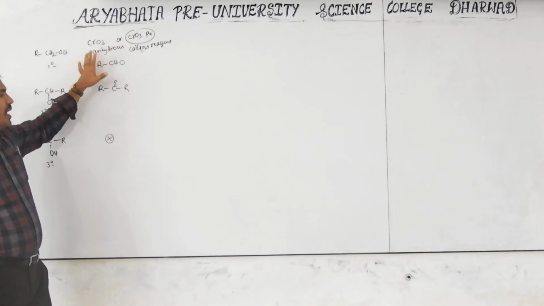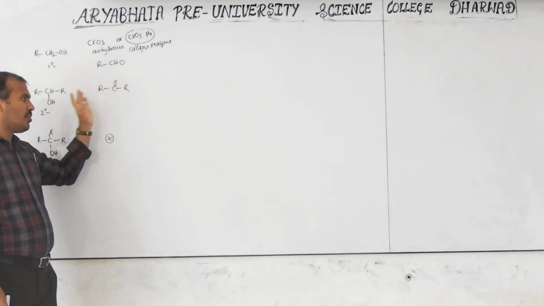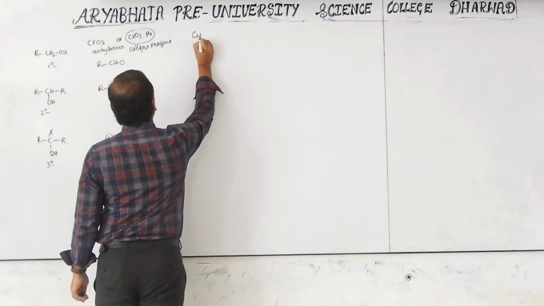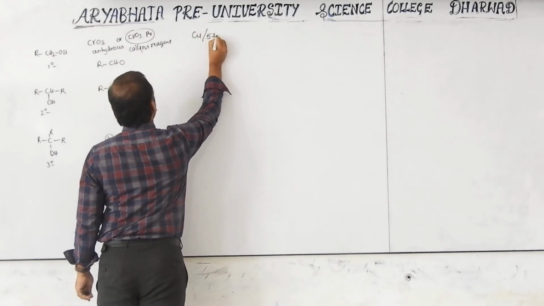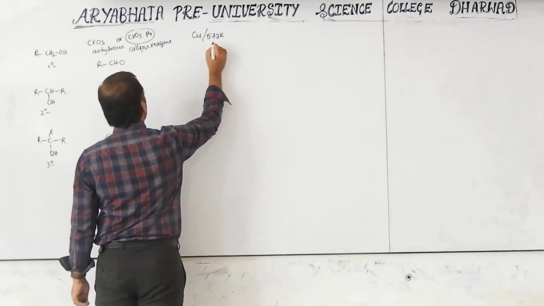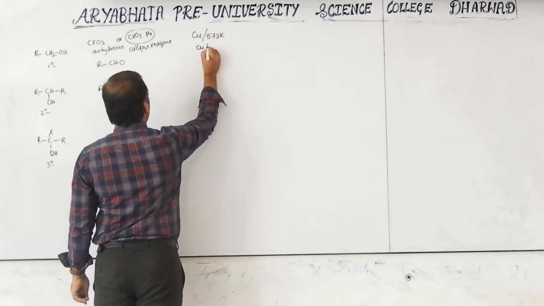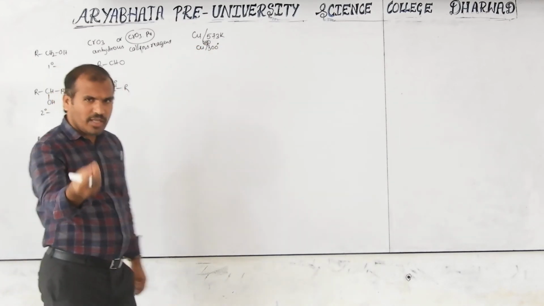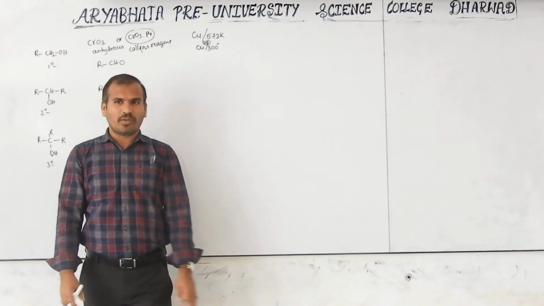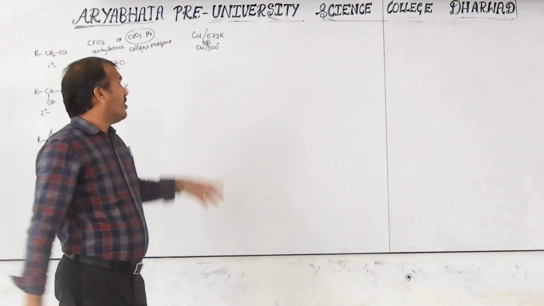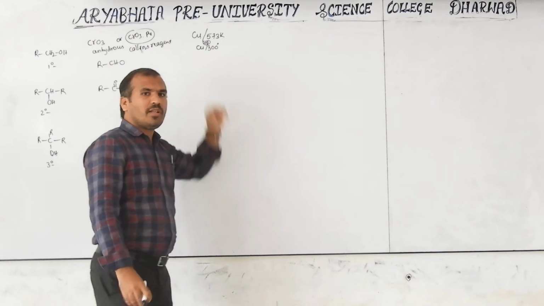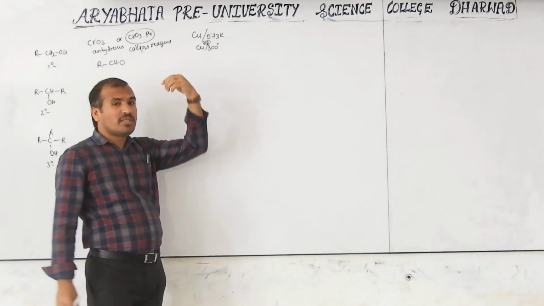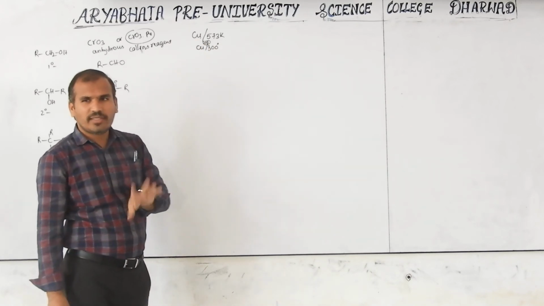Okay, with CrO3 anhydrous, primary is converted to aldehyde, secondary is converted to ketone, and tertiary has no reaction. Next, copper at 573 Kelvin. In old books, it may be given as copper at 300 degrees Celsius. Both are the same only. 273 plus 300 is how much? 573 only. So don't get confused; it may be given in Kelvin or in degrees Celsius. In some books, silver may be given instead of copper. It gives the same product.